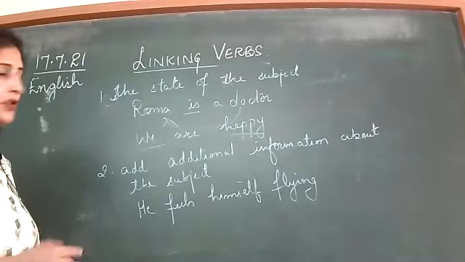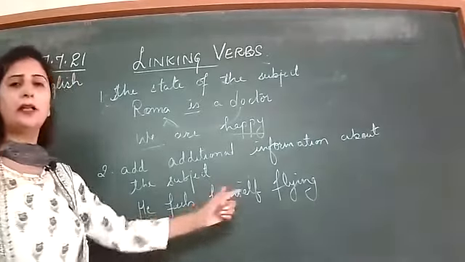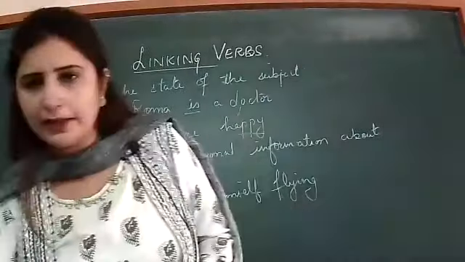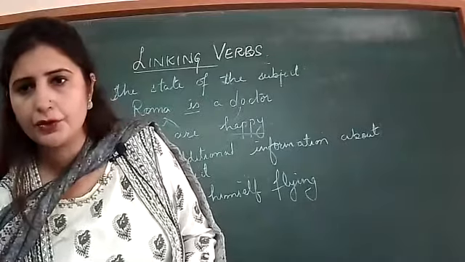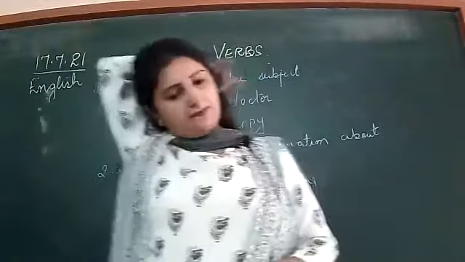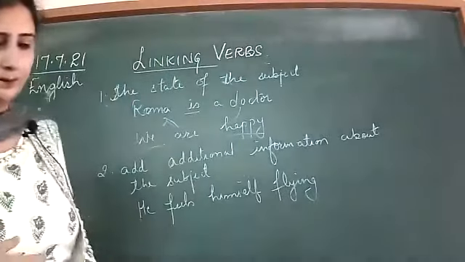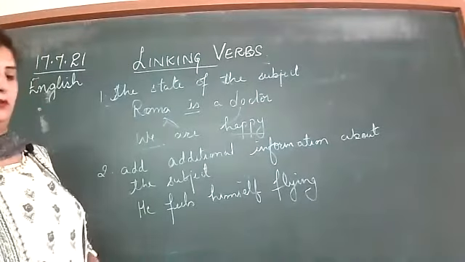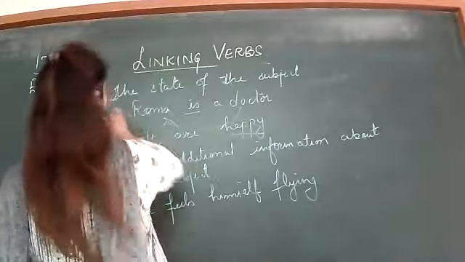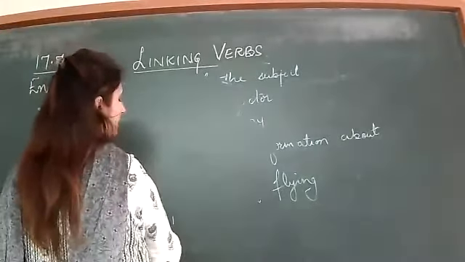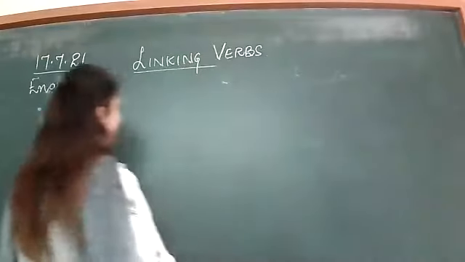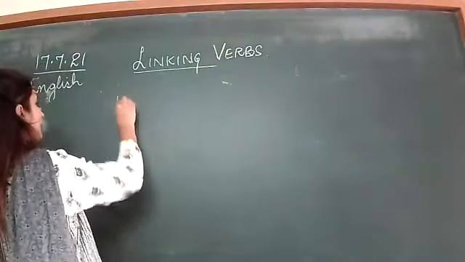Moreover, it also links the subject to the other parts of the sentence. This I have already told you. Now, here one more thing: I have already given you the example. For example, we grow vegetables. That was not a linking verb because it is defining an action. But we grew quickly. So, see.